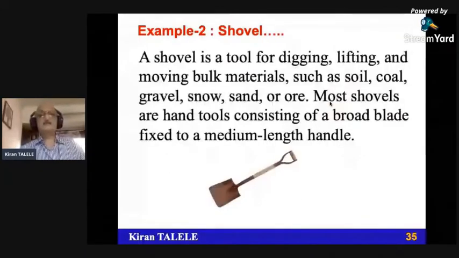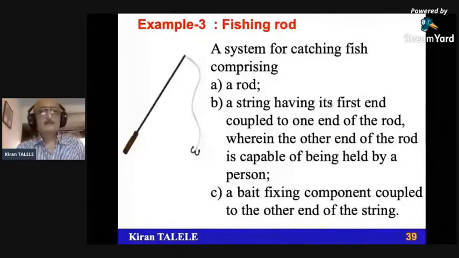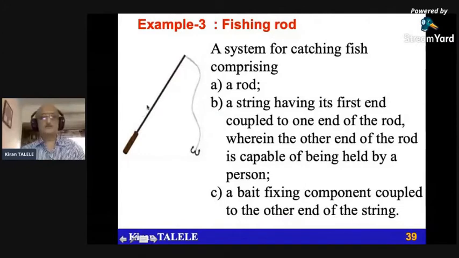I'll be taking the fishing rod. Fishing rod, the system claim. Definitely there is no methodology here. Definitely there is no algorithm here. This is the hardware system. So this is the system for catching fish comprising 1, 2, 3. So look at this fishing rod. Here this is a rod. This is a string. This is a bait which is attached to this string.